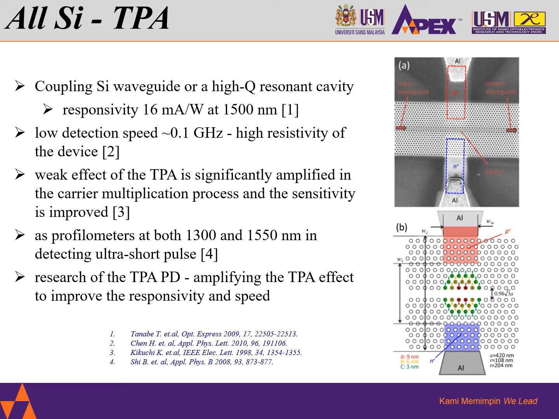With the continuous progress of TPA PD development, the weak current of the TPA is significantly amplified in the carrier multiplication process, and the sensitivity is also improved. All-silicon TPAPDs are also proposed as profilometers at both 1300 and 1550 nanometer wavelength in detecting ultra-short pulses. At the current stage, the research of TPAPDs is still focused on amplifying the TPA effect to improve the responsivity and also the speed itself.